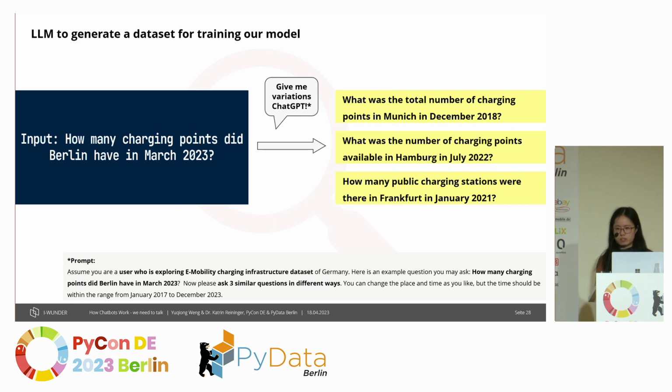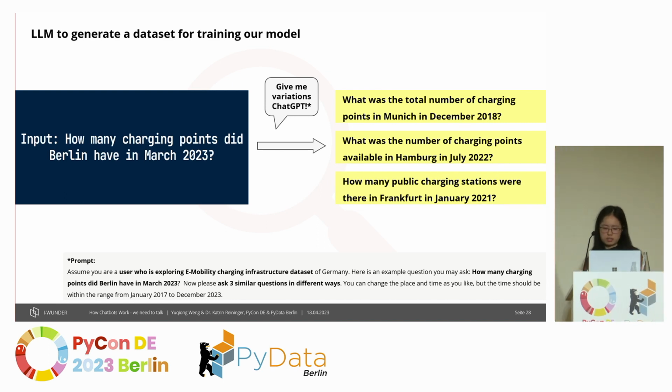If we want to add conditions, we can also write them in the prompt. In this way, we get back three answers from ChatGPT where the grammar is correct and it sounds very natural. So we can generate a data set in a short time.